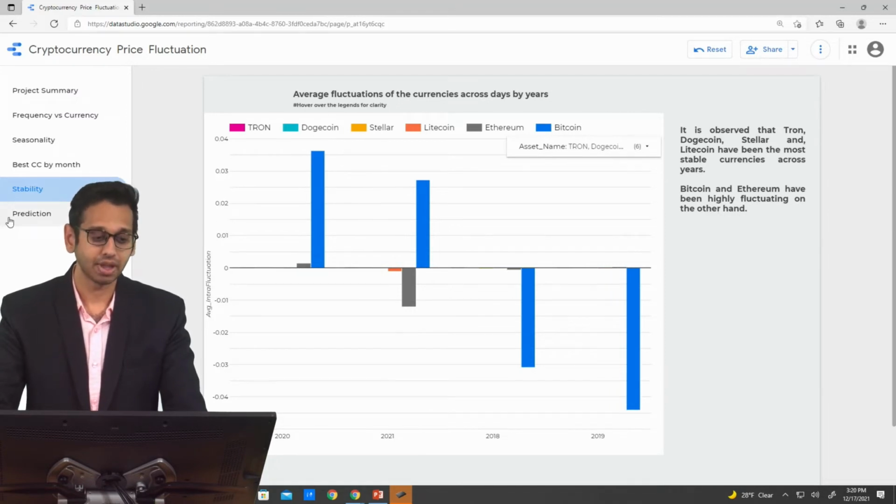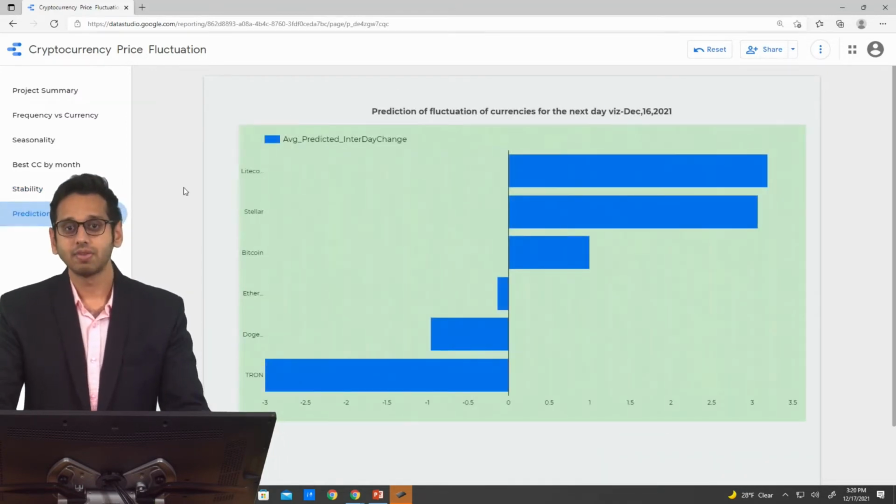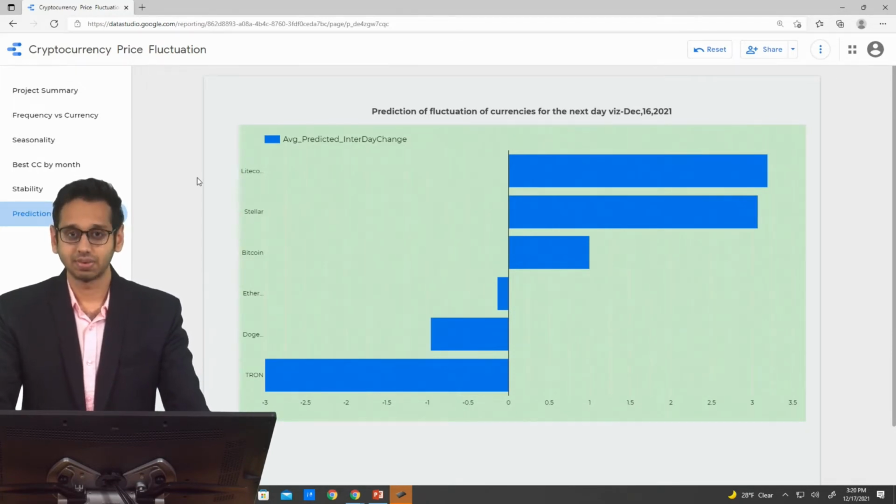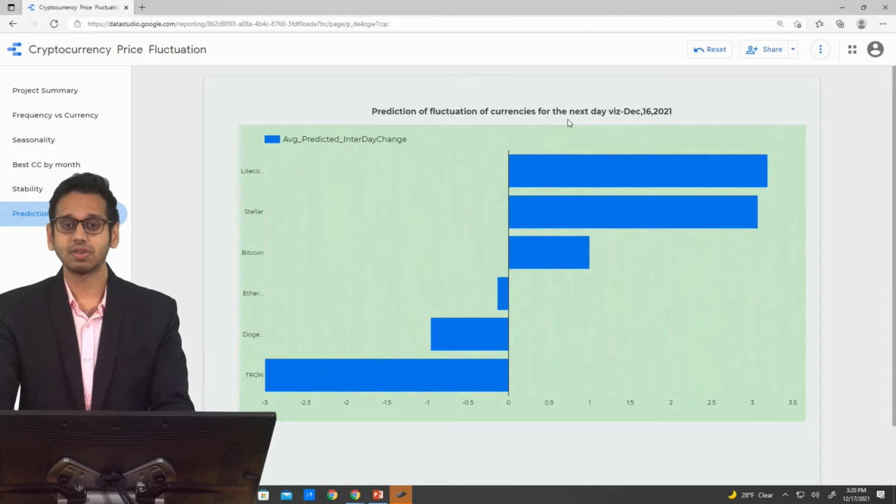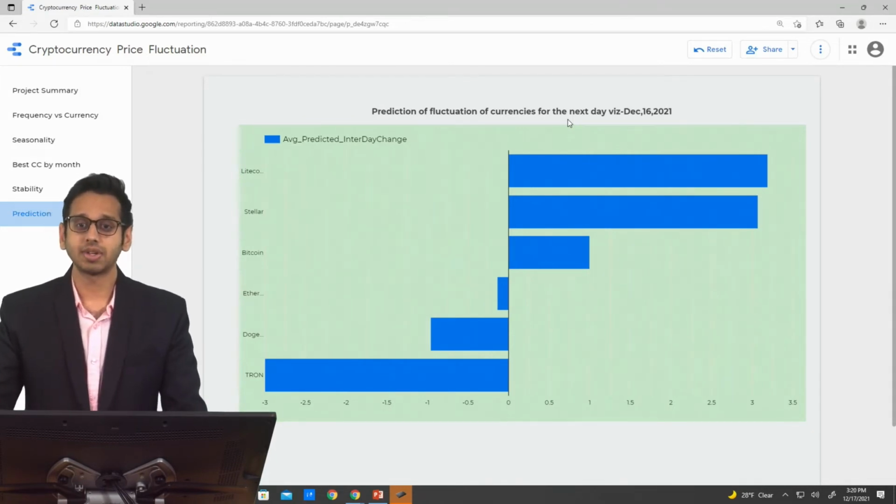Next, we come to our model, which shows the predicted values of fluctuation and the direction of fluctuation for the day of 16th of December. And comparing it to the actual values, we were able to find out that the direction of fluctuation was predicted almost with 100% accuracy, and the predicted values were within 25% of the error rate.